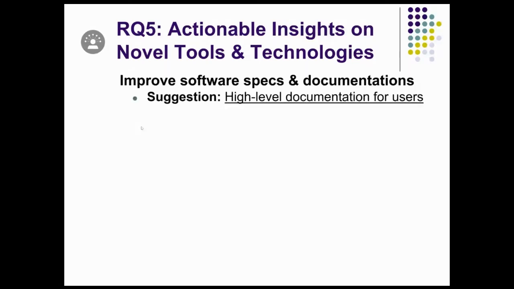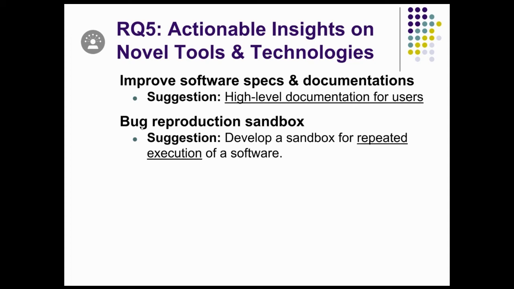The current documentation that we have is mostly API documentation, but we need high-level software documentation for software users. And we need appropriate tools for generating that kind of high-level software documentation as well. Then we also need the reproduction sandbox. For example, for some bugs like performance bugs, to reproduce that kind of bug, the software system needs to be executed multiple times. Right now we do not have many tools to handle this kind of situation.